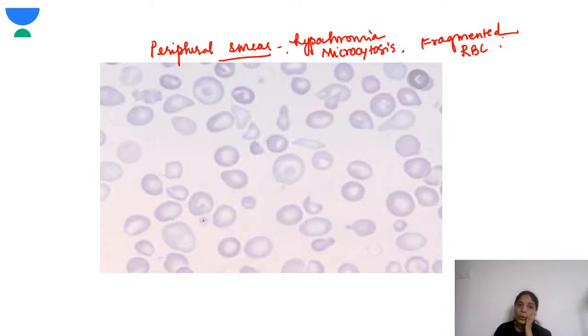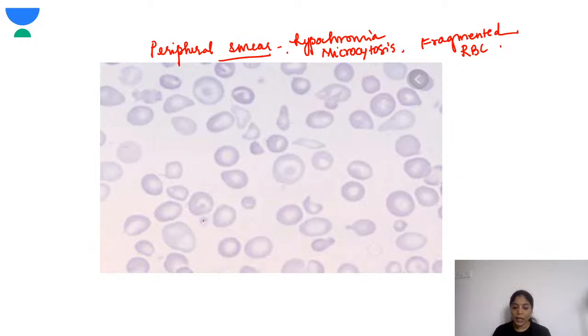Another thing you can see is that the color in some of them is a little higher. Those are the reticulocytes, and that is called polychromatophilia.